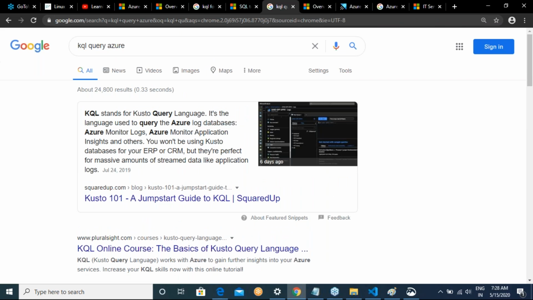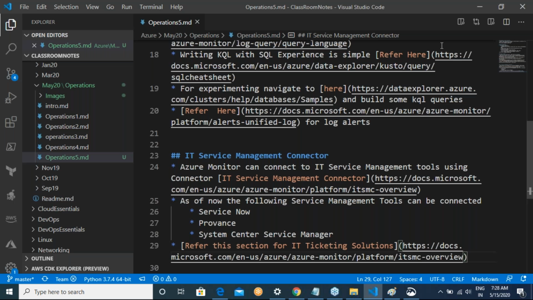KQL was not designed just for Azure monitoring; it was used in other places for extreme scenarios. Microsoft has adapted that into Azure Monitor so that you can do decent things over here. That's the basic idea of KQL as a language.